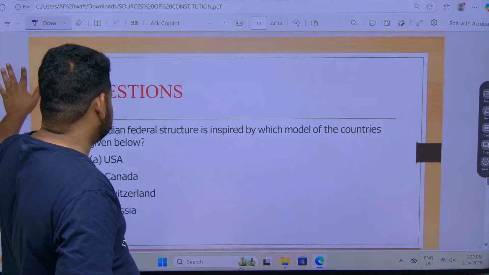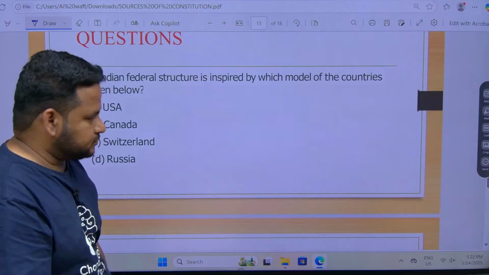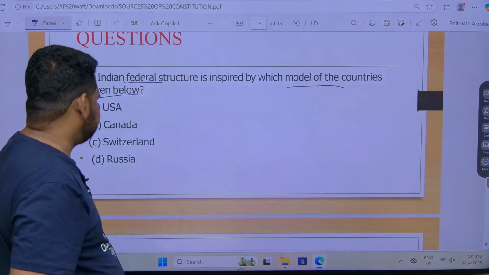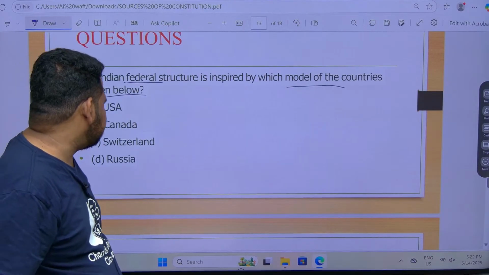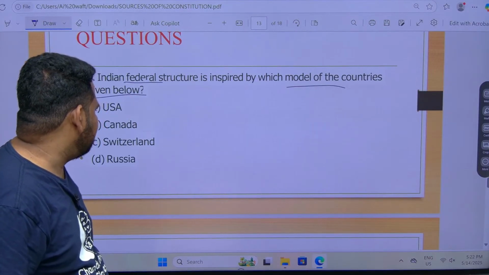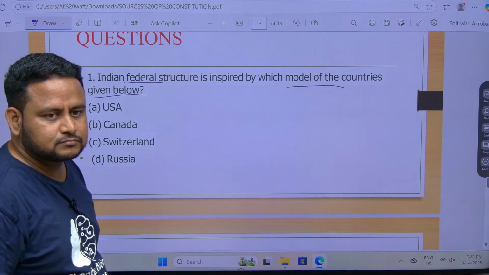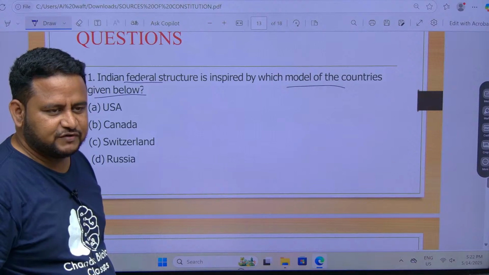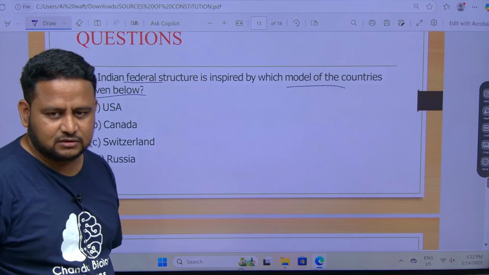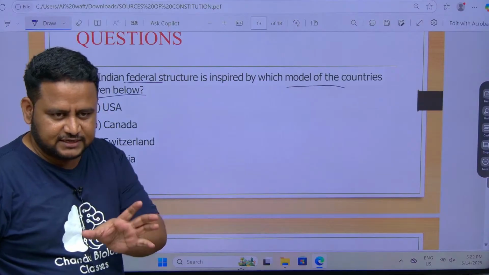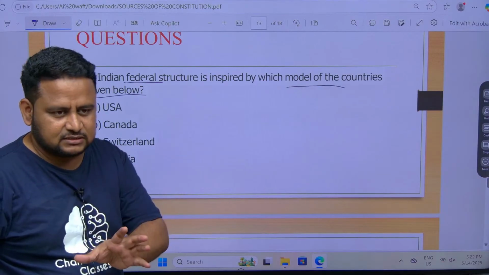Next, we will see some questions. Indian federal structure is inspired by which country's model, given below? Indian federal structure is followed by whom? I told you Indian Federation is a federation, with separation of powers between states and the central government.